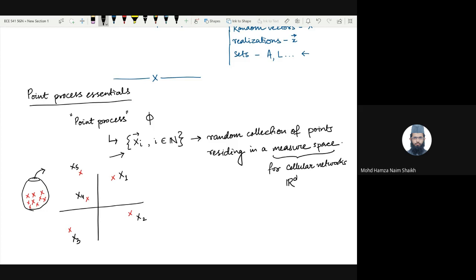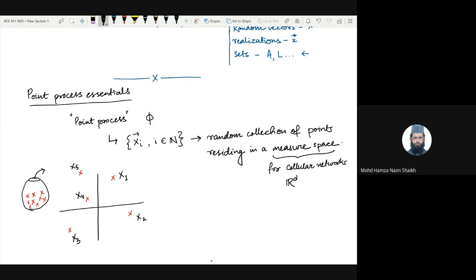Okay, so I hope this feel of what a point process is is clear to you. I'll again go very slowly, but please interrupt at any point if you think anything is not clear.